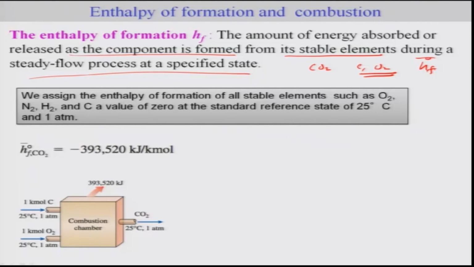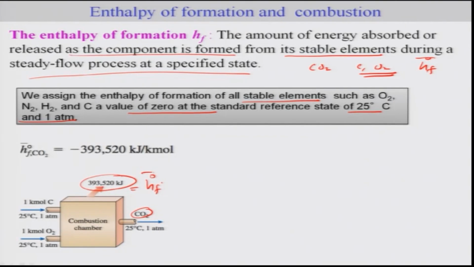For the generalization and usage of this enthalpy of formation, we assign the enthalpy of formation of all stable elements such as O2, N2, S2, C a value of 0 at the standard reference state of 25 degrees Celsius and 1 atmosphere. Based on this definition, it is very clear that for the case of CO2, this amount is nothing but H_f^0 at 25.